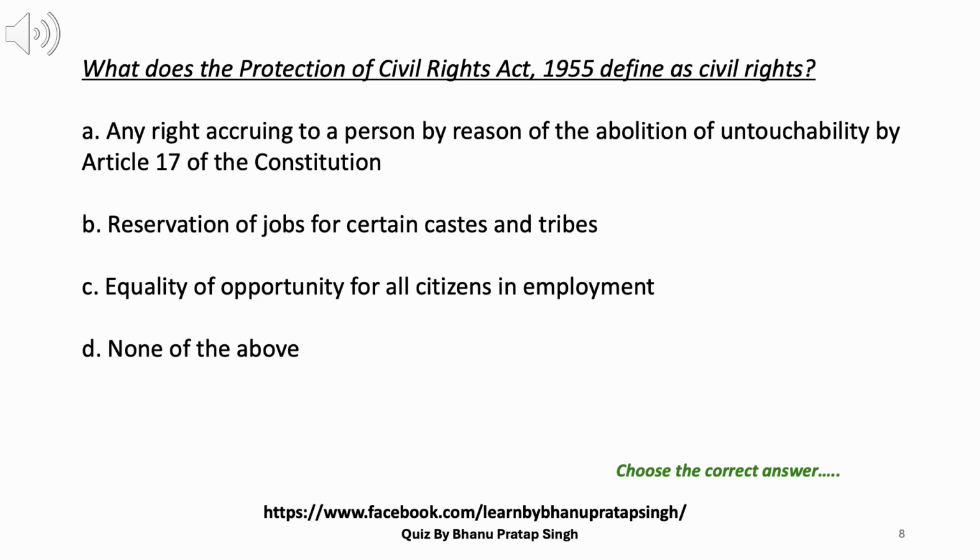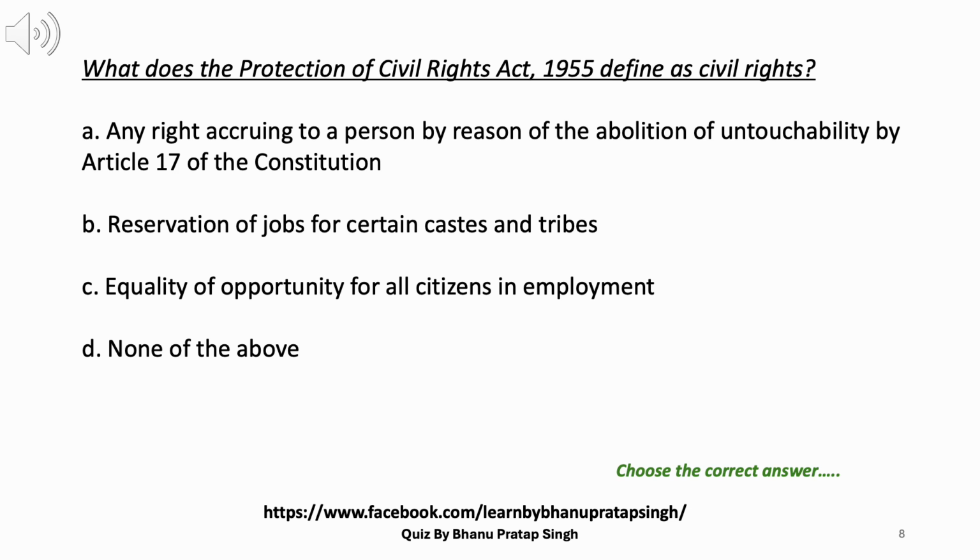8. What does the Protection of Civil Rights Act, 1955 define as civil rights? A. Any right accruing to a person by reason of the abolition of untouchability by Article 17 of the Constitution. B. Reservation of jobs for certain castes and tribes.